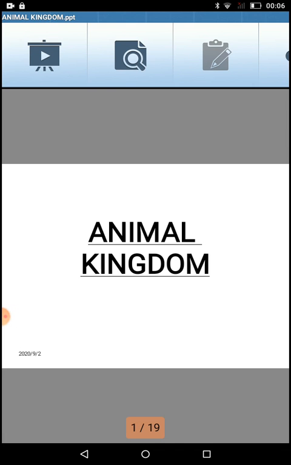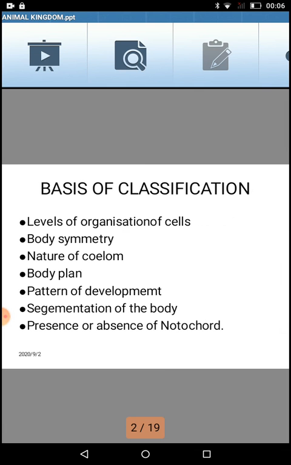The first thing in this particular chapter that you have to study is on what basis, on what criteria the animals, which are millions of them in the whole world, are classified. Now you cannot study each and every organism individually. So they have to be grouped into certain categories based on certain criteria.